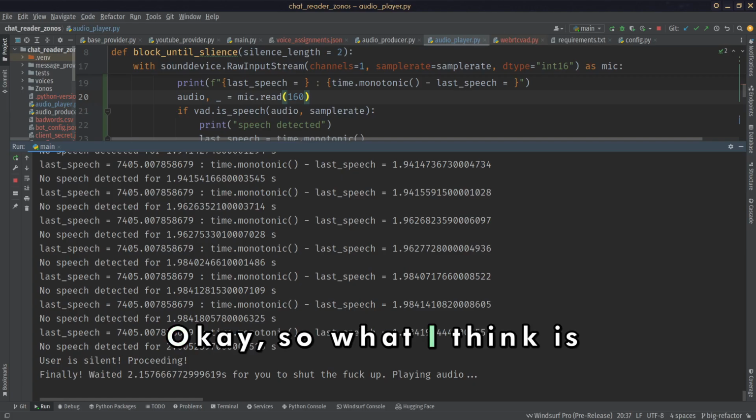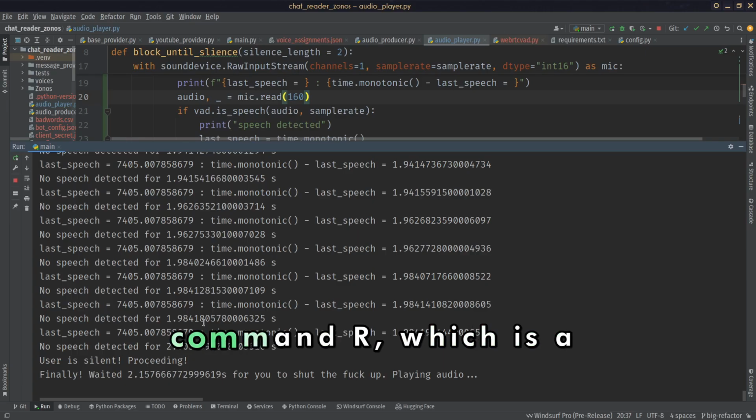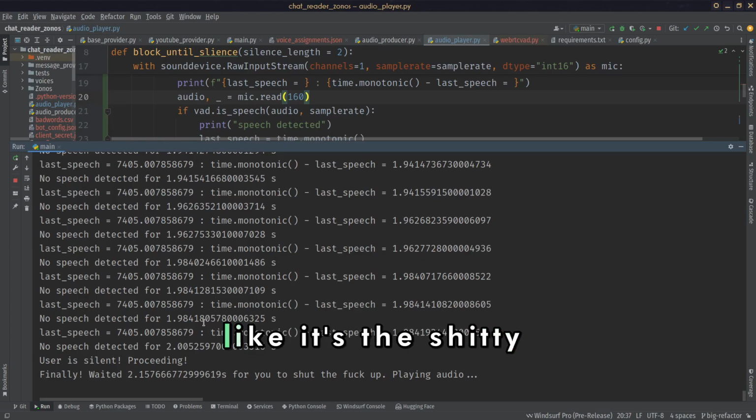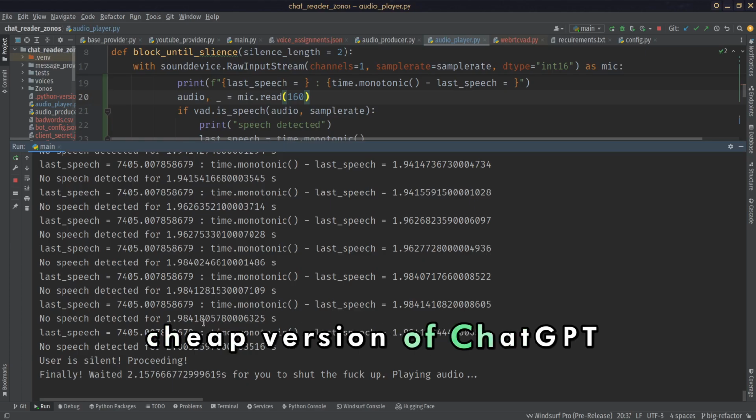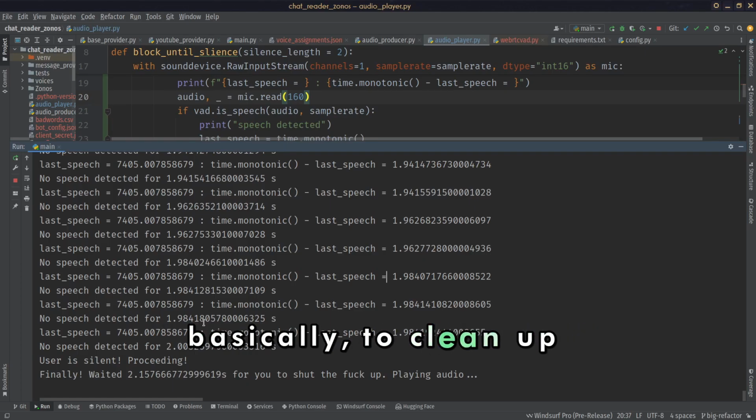Okay, so what I think is happening is that we use Cohere Command R, which is a really cheap AI, like the cheap version of ChatGPT basically, to clean up the message.